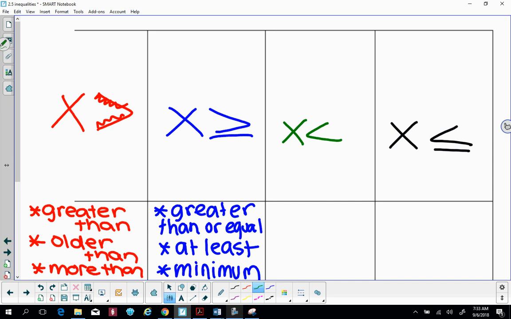Cool. So this one's less than. So see how the mouth is not eating X? In my other classes, we say the booty's pointed towards X. So this would be less than.